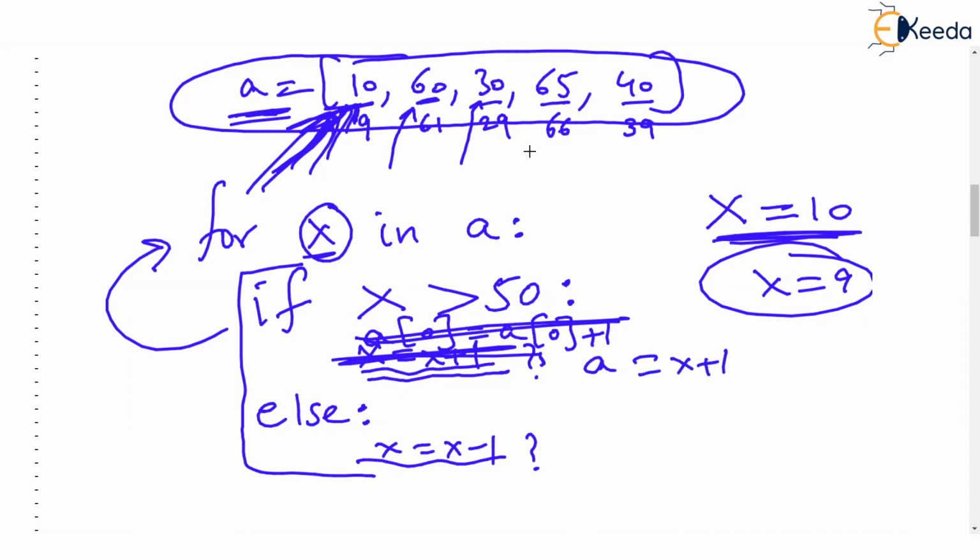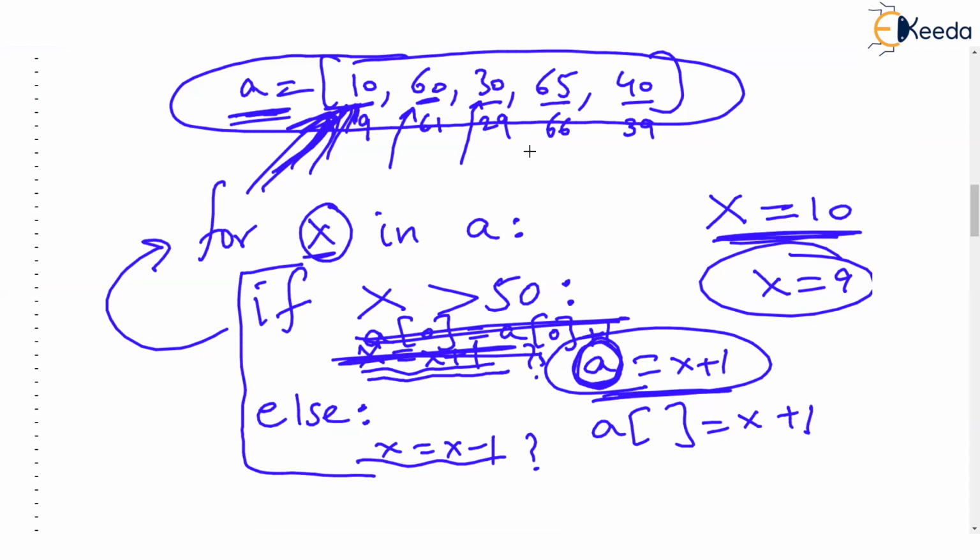Now Dhanashri, this assignment does not work because a is the entire list. You are not giving subscript now. You are not writing a of something is equal to x plus 1. So this assignment does not work. Python says, how can you then say a is equal to x plus 1? Which element of a should become x plus 1? That is not clear. So this is not acceptable.